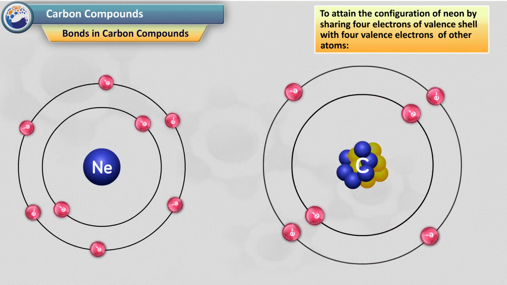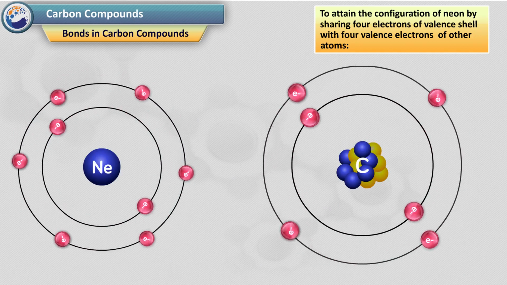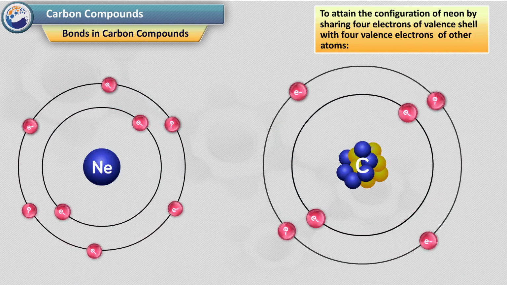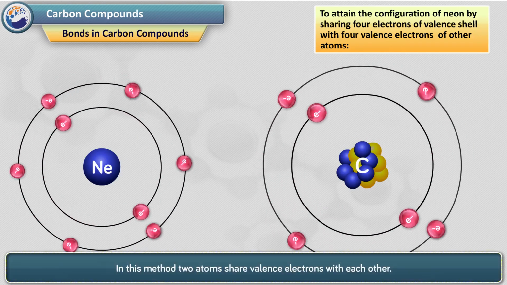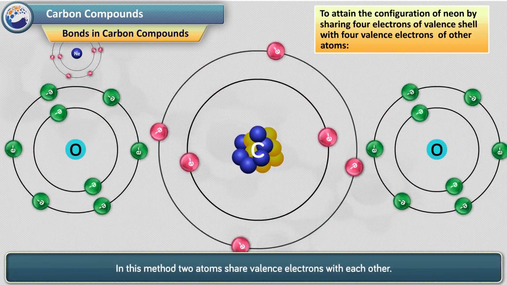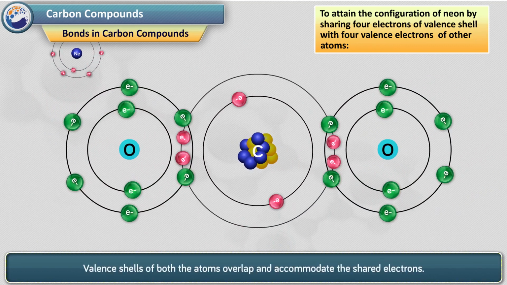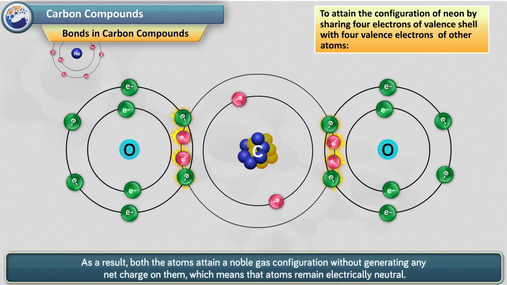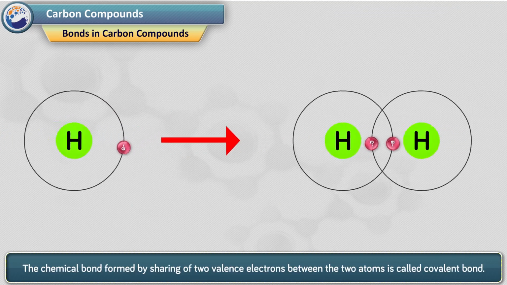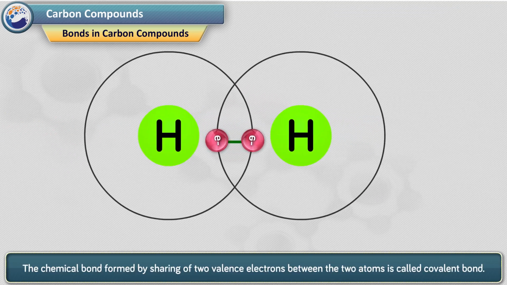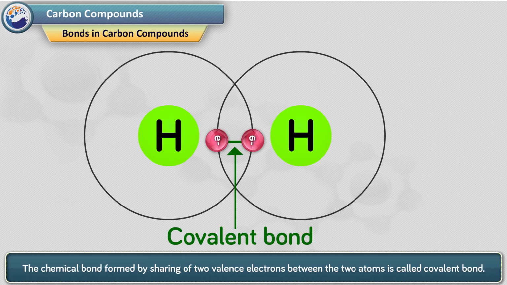The third route is to attain the configuration of neon by sharing the 4 electrons of the valence shell with 4 valence electrons of other atoms. In this method, 2 atoms share valence electrons with each other. Valence shells of both the atoms overlap and accommodate the shared electrons. As a result, both the atoms attain a noble gas configuration without generating any net charge in them, which means that the atoms remain electrically neutral. The chemical bond formed by sharing of 2 valence electrons between the 2 atoms is called a covalent bond.